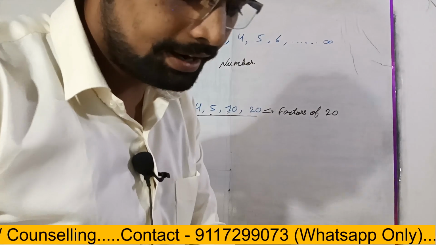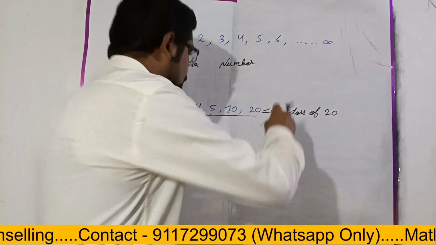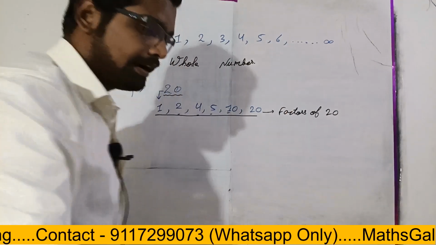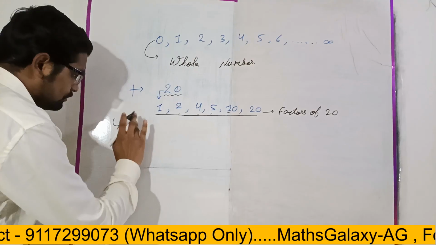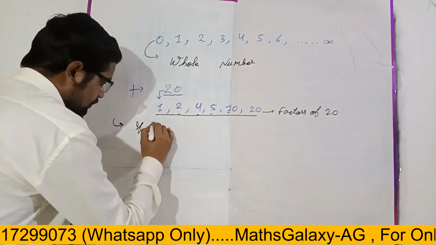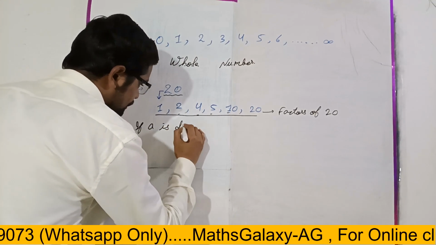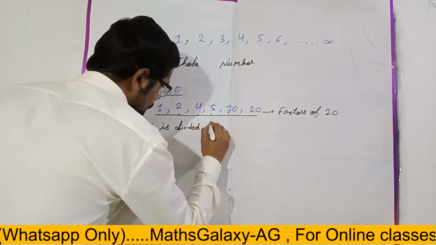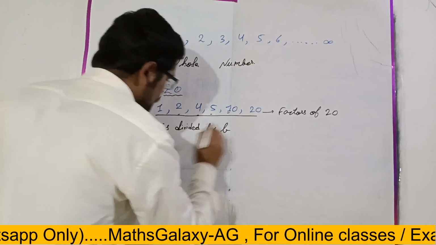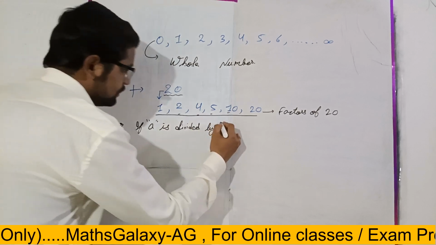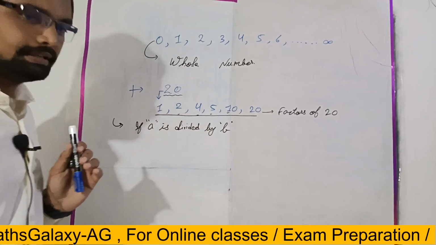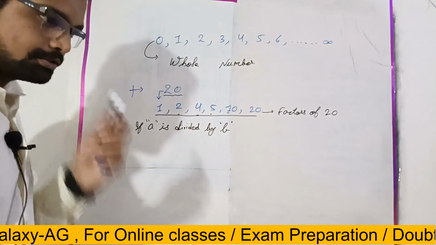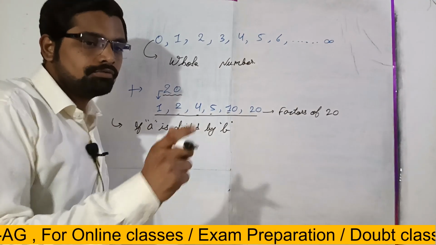Now can you define factor? If A is divided by B without leaving, then B is the factor of A. Yes, good, but we have to include one more point.